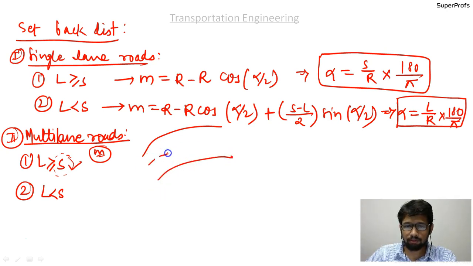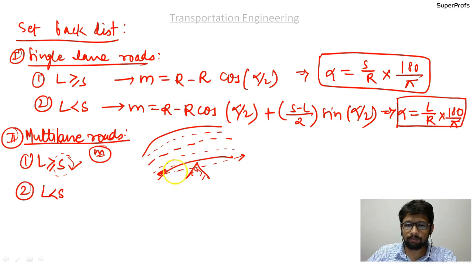To explain, suppose this is your road, and there are two lanes on each side of the median. So the SSD, the minimum sight distance, is the problem for the vehicle that is moving over here, because the driver watches like this, but there may be a building like this, so we need to restrict the location of this building.